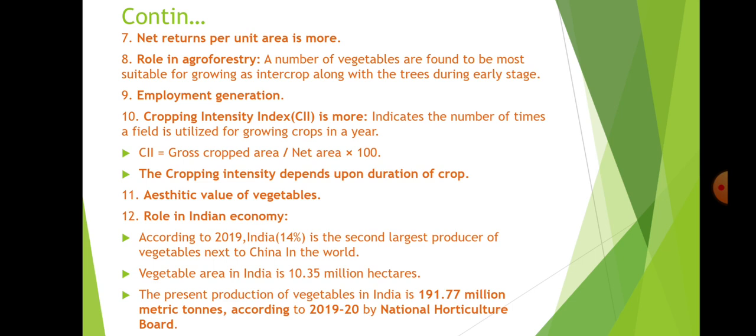If you have 10 acres of land, how many times did you use that land? Wait, I will explain with an example. Multiply by 100. The cropping intensity depends upon the duration of the crop. If you take the example, you have 10 hectares of land and 3 seasons: Kharif, Rabi, and summer.